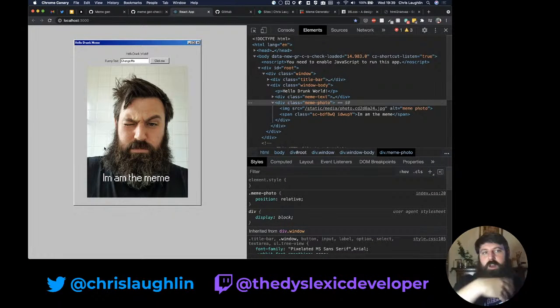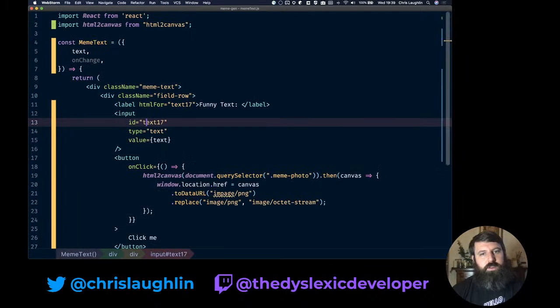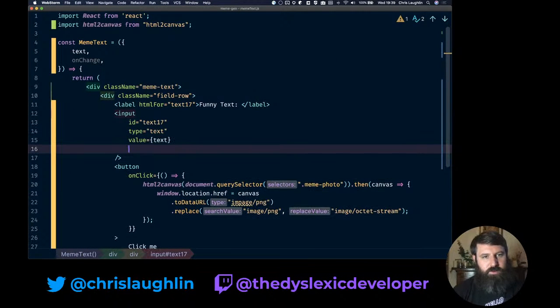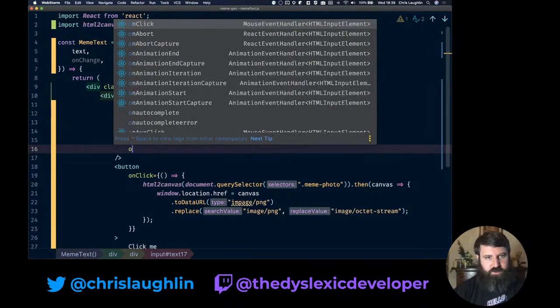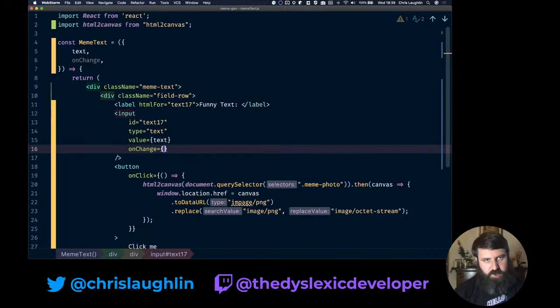So yeah, we have our text changed me. But if I type here, as you can see, I'm typing but nothing's going into that input, because it's now become controlled by React and the parent state of our app component. So if we go back here, we can now say onChange.